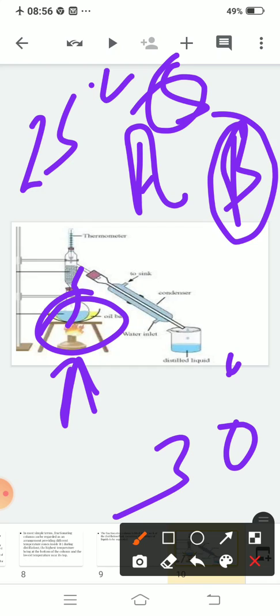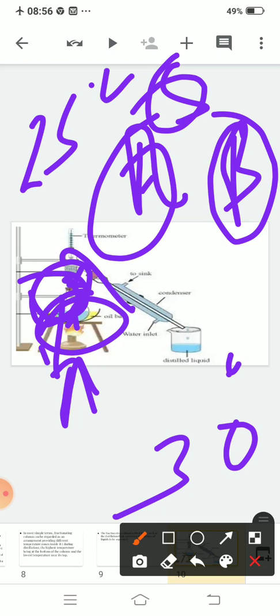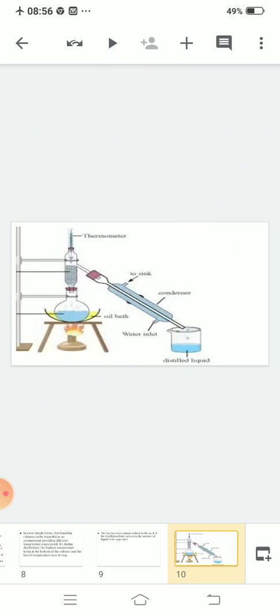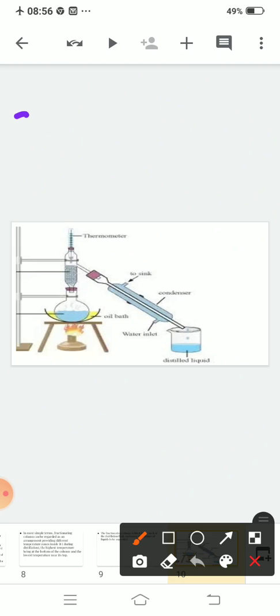When the vapor of A goes over here, it will take time to go through this condenser, so the temperature will decrease and component A will come back to this round bottom flask. But B has a higher boiling point than component A, so it will not cool that much, it will go here and here.